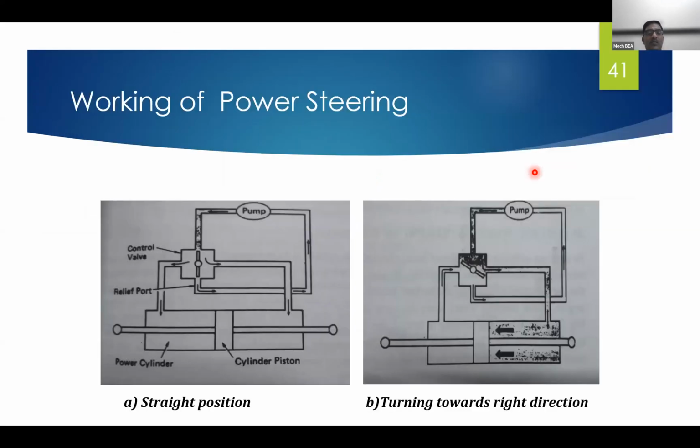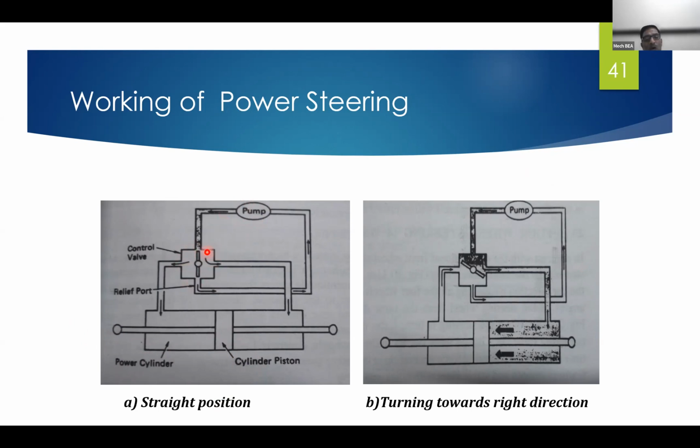So this one is the schematic figure which will help us to understand the working of power steering. So this one is the cylinder piston. This is the power cylinder, or you can call it a hydraulic cylinder. And to this a rack is connected. Here this one is the control valve. Here the pump will be there.